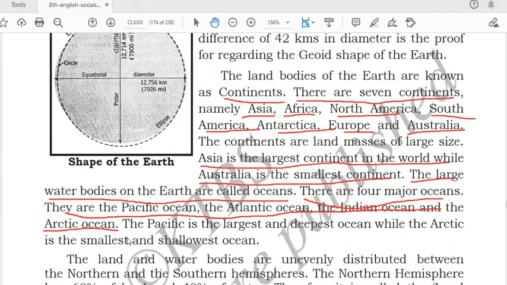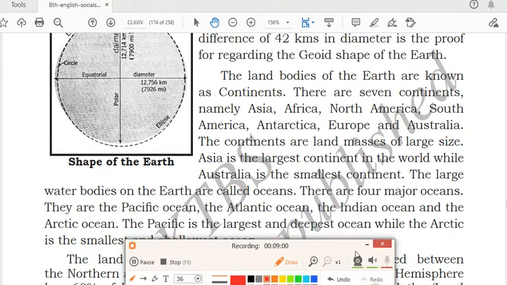The Pacific is the largest ocean and the deepest ocean. So this also you should remember. For a 1 mark question it can come: name the largest ocean. Then you have to write Pacific Ocean. While the Arctic Ocean is the smallest and the shallowest ocean. Pacific is the largest and the deepest, Arctic is the smallest and the shallowest. Like we have read, Asia is the largest continent and Australia is the smallest continent. So these things you have to remember, the largest and the smallest one.